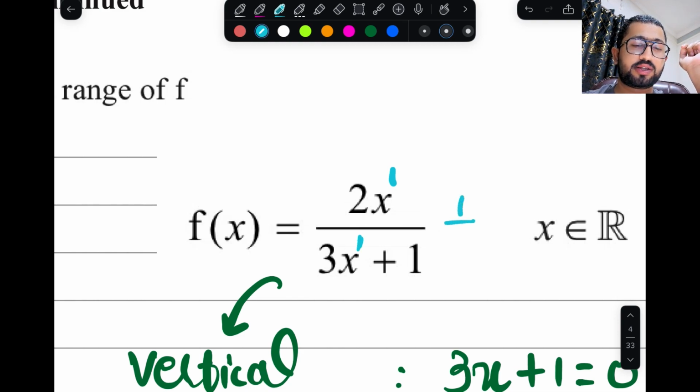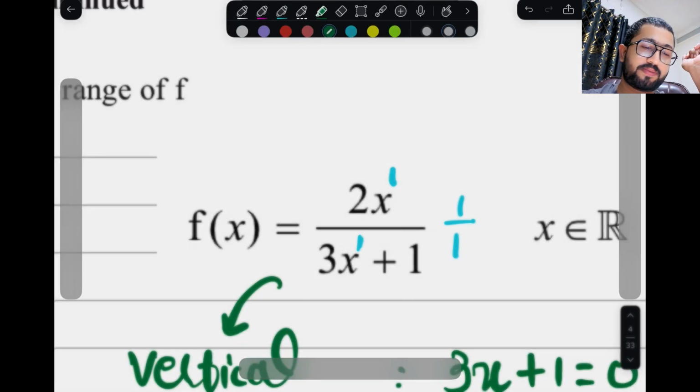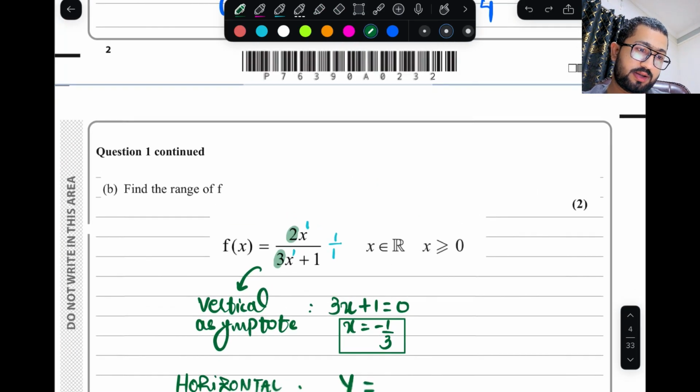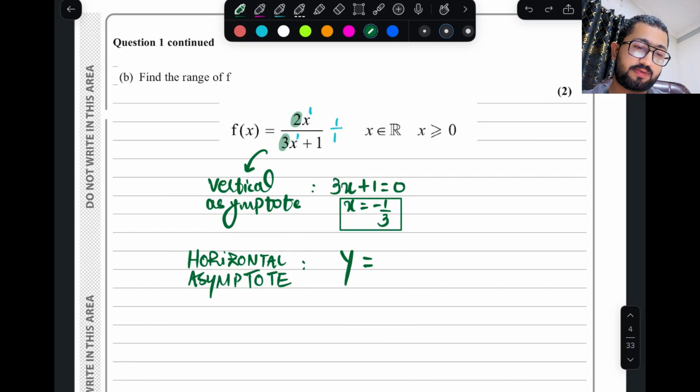When the degree of numerator is equal to the degree of denominator, just take the ratio of the coefficients of those numbers. 2/3. Take the ratio of the coefficients of x. That is our first step of making the graph of a reciprocal function.